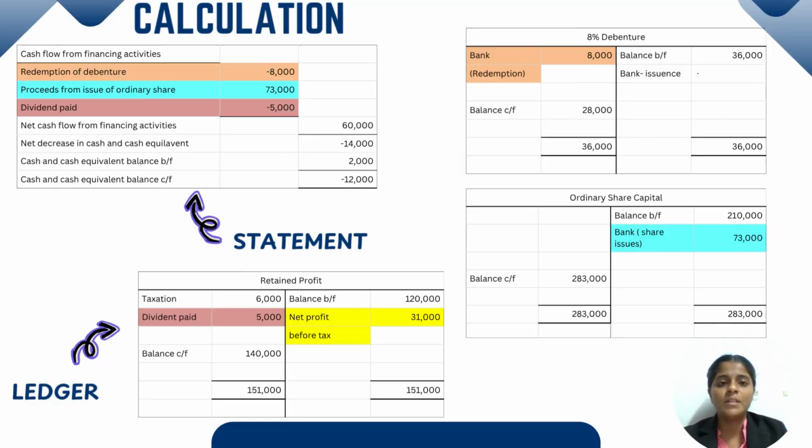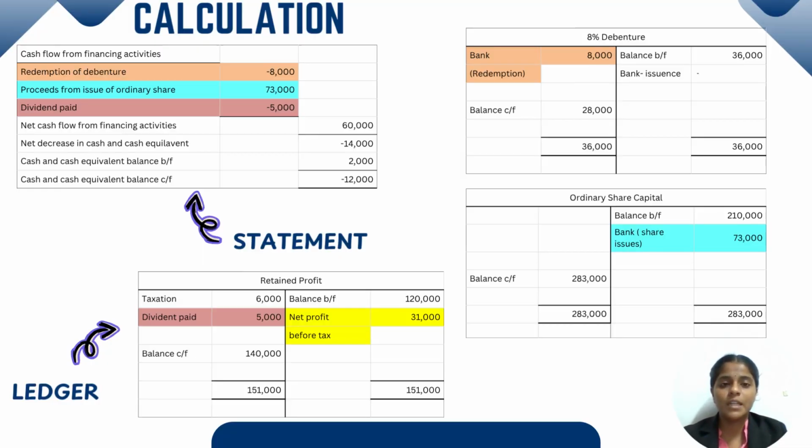First, we have to open a ledger called 8% debenture. As we can see in the question, there is a balance brought forward and balance carried forward. For 8% debentures, we put our balance brought forward on the credit side, 36,000, and balance carried forward on the debit side, 28,000.